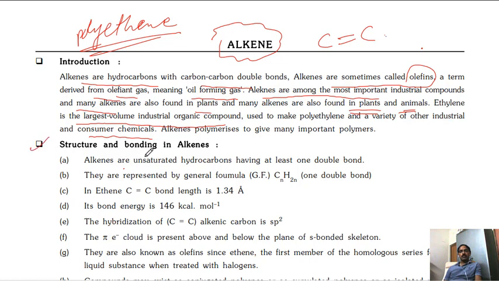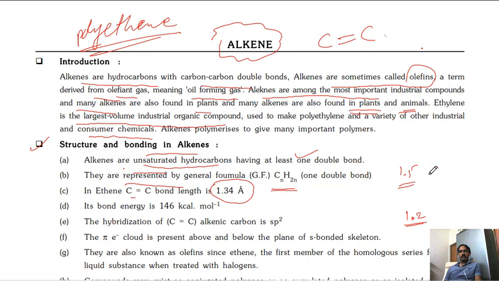Now, structure and bonding in alkenes. Alkenes are unsaturated hydrocarbons having at least one double bond. They are represented by the general formula CnH2n. So one double bond is there. In ethene, C double bond C, the bond length is 1.34 angstroms. In alkane, approximately 1.5 is there. In alkene, 1.3. If you take alkyne, in alkyne 1.2 something is there. So 1.3, 1.5, 1.2.